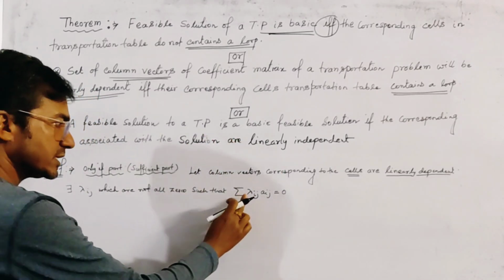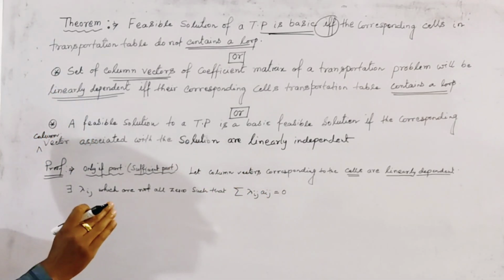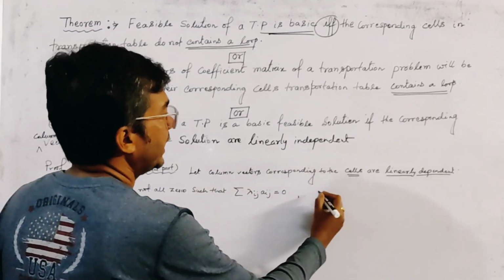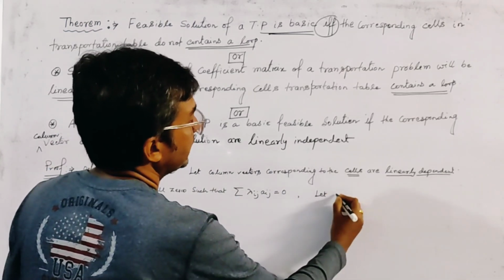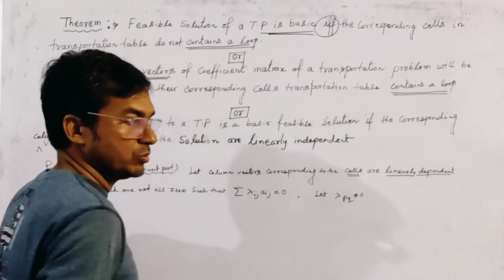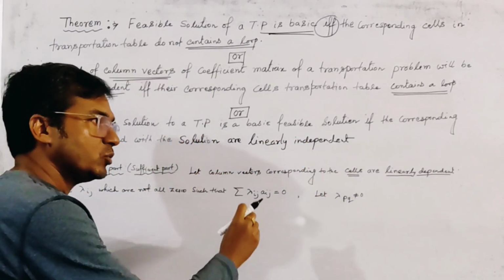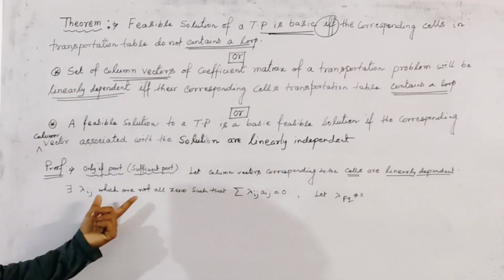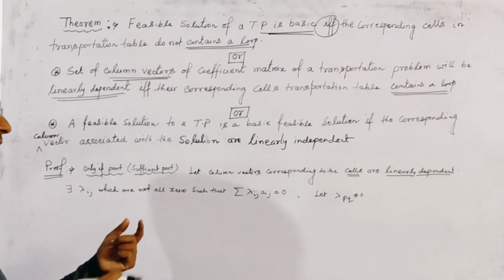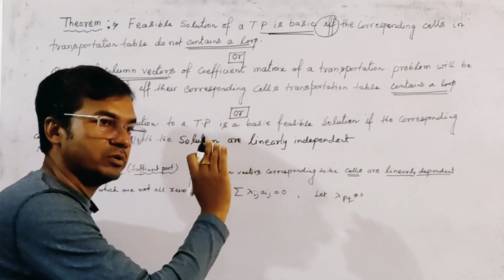This is the scalar and this is the column vector, and this is the definition of linearly dependent vectors. Let lambda pq be a scalar which is not equal to 0, because we already said lambda ij are not all 0. Let such a non-zero scalar be lambda pq.